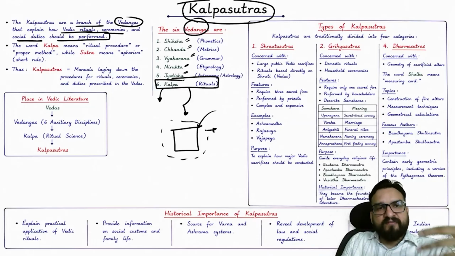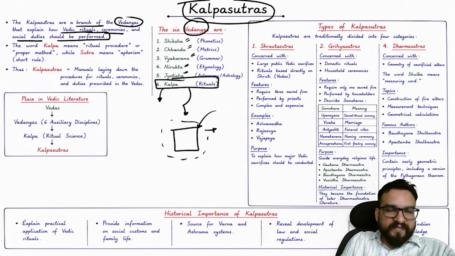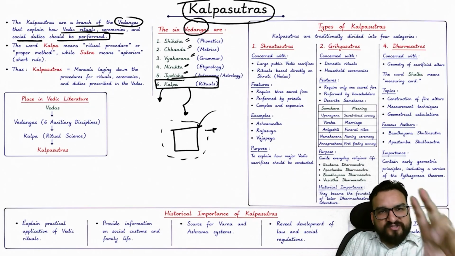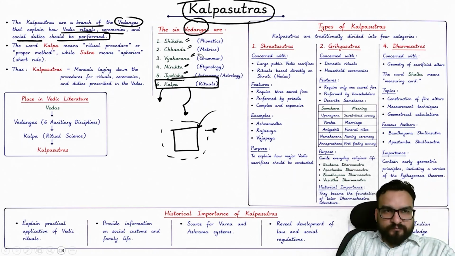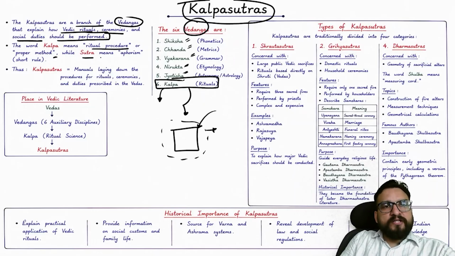Today we have engineering discipline, law discipline, other disciplines. Like this, you will be finding the education disciplines at that point of time were these. So Kalpa means ritual procedure or proper method, while Sutra means aphorism, short rule. So aphorism, you try to understand, this has been one of the prelim statements as well.